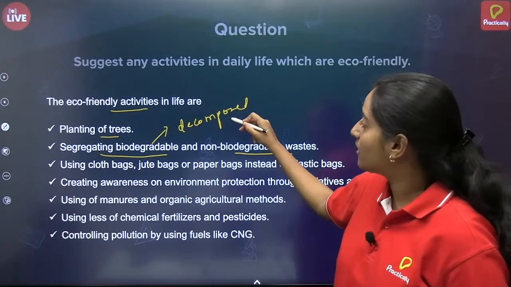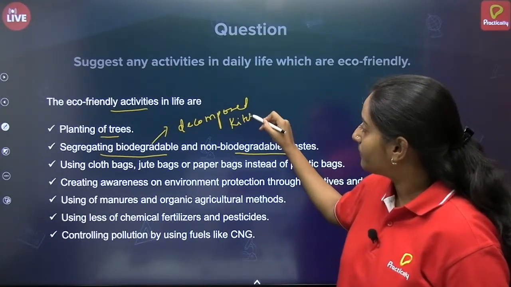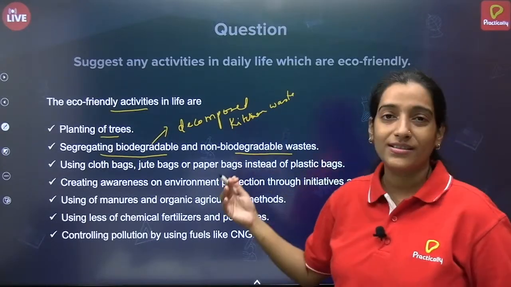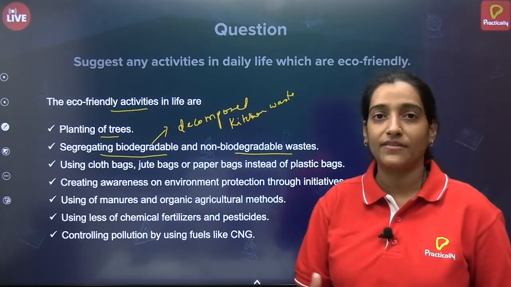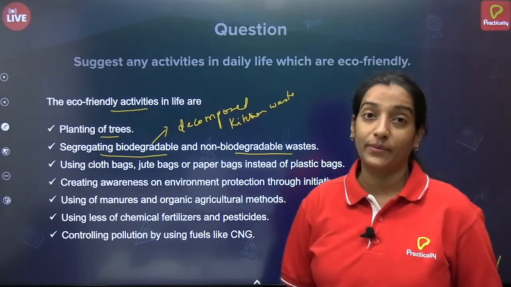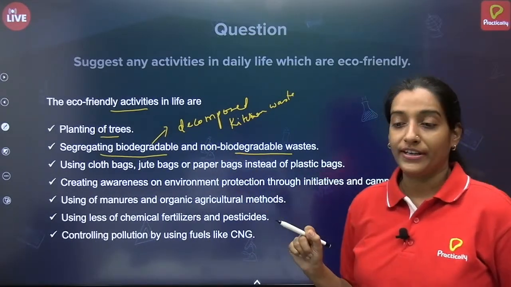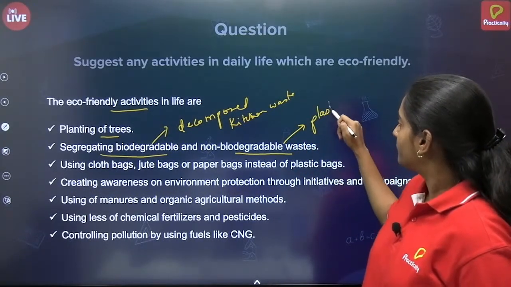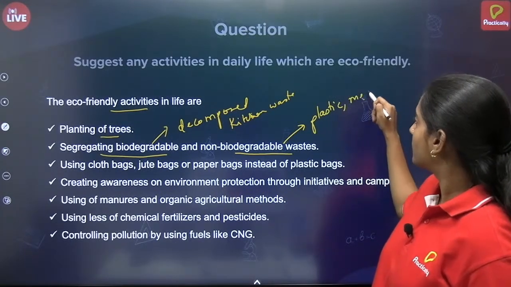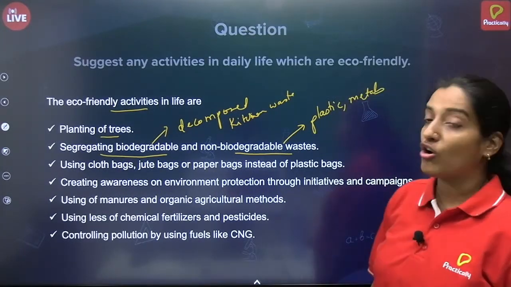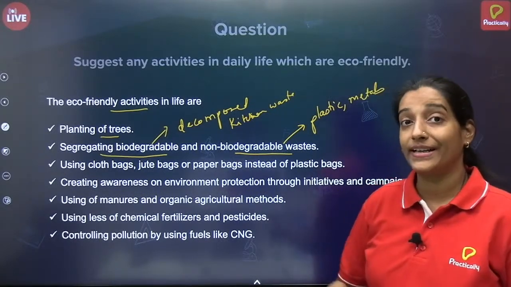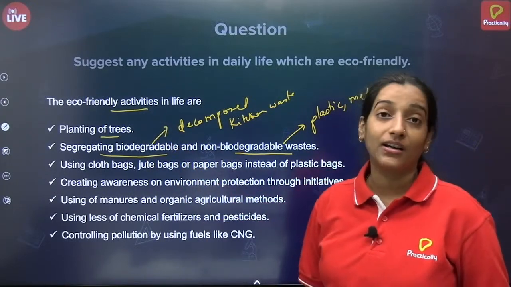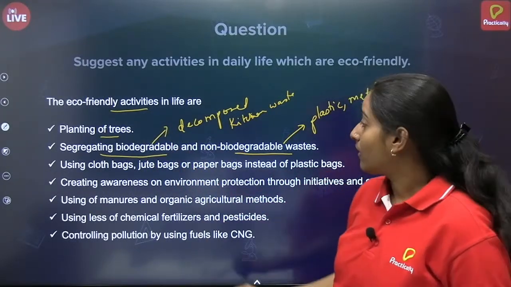Example being whatever the kitchen waste is there. So you can see fruits, vegetables, dead leaves, plants. So these are nothing but biodegradable waste. But what about non-biodegradable waste? This is nothing but plastic, metals. So these are non-biodegradable because they cannot be degraded in the environment. So we can separate these waste materials. This can again be done as an eco-friendly activity.